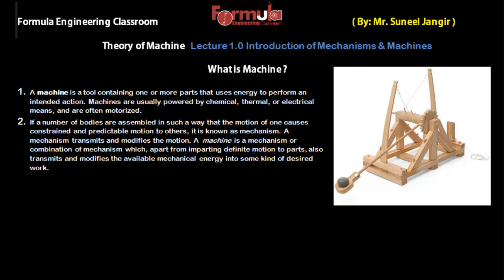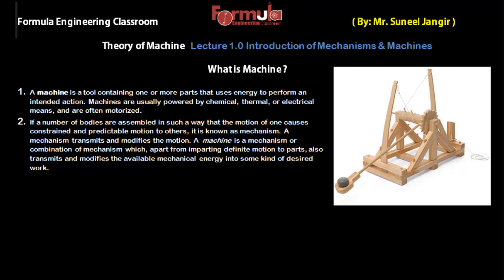Here I'm using a picture of a catapult. This is a war machine. In this picture you can see that this machine contains some parts like this gear, this arm, these vertical arms, these threads and all these things. When this gear rotates about its own axis, this arm will rise and throw a stone, and obviously this gear will rotate due to the elastic energy stored in these strings and in these vertical arms.